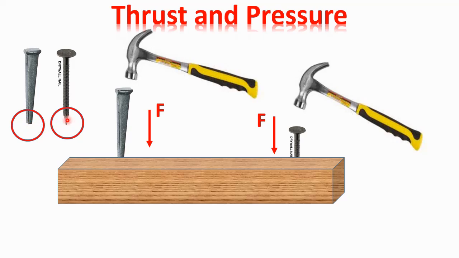So here comes the concept of pressure. How much force or thrust is acting on a given area, that we call pressure. Here the area is large, so the pressure will be very less. But here the area of the tip is very small, so the pressure will be high. Due to that high pressure exerted by the nail on the wood, the nail with the sharper end will go much deeper into the wood.